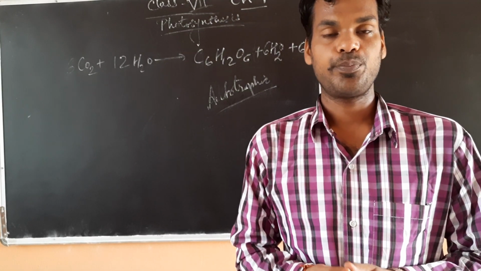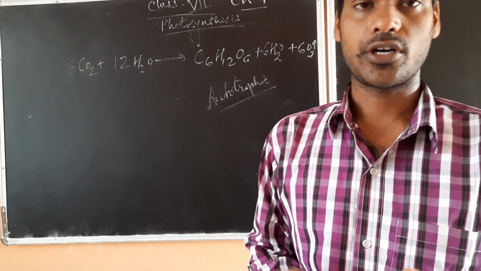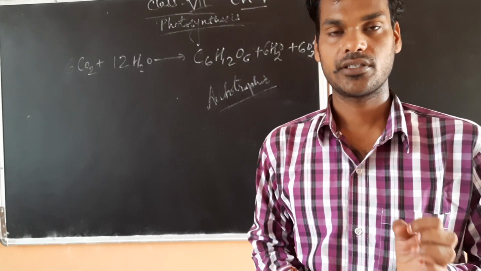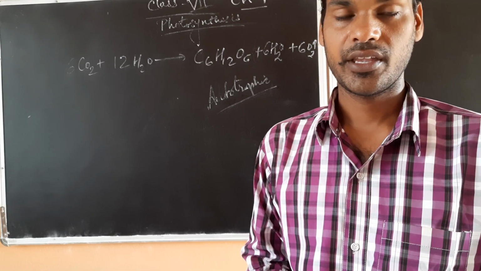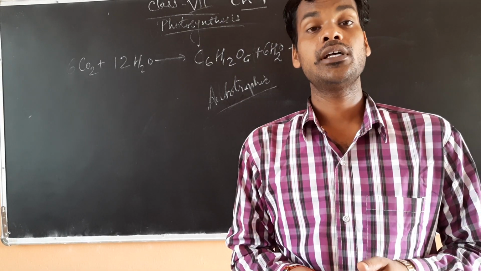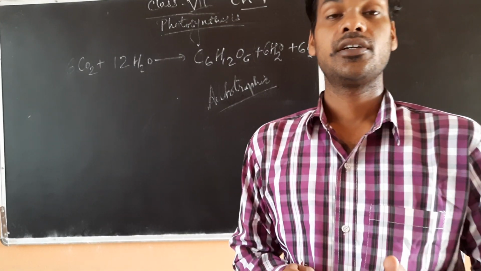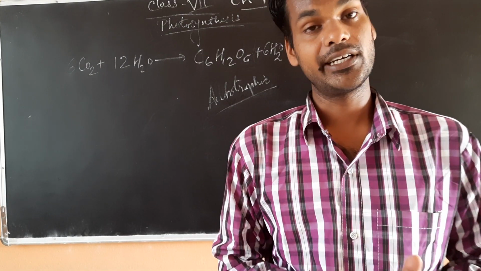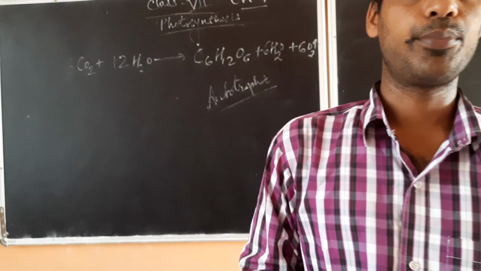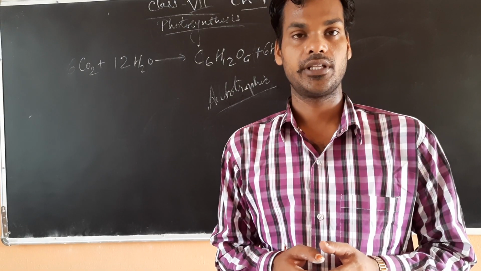They are also called as producers. So plants are the main autotrophs of this atmosphere, and all the organisms on this earth are directly or indirectly dependent upon producers for their food.